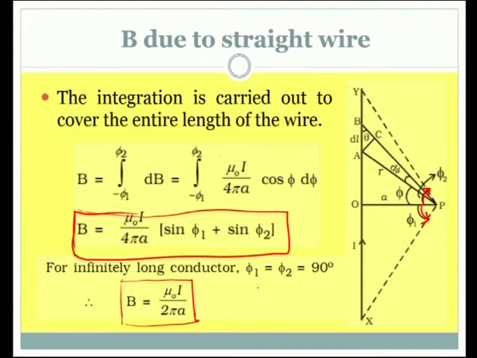And at this point I would like to mention an area in which we are likely to commit a mistake. When we measure phi 1, which is measured downward, one more time we need not put the minus sign here, because while doing the integration itself we have put the minus sign and considered it. So thereafter we need not consider the sign again, only the magnitude, how much it is measured downward and how much it is measured upward. So directly we can take the positive values here and substitute.